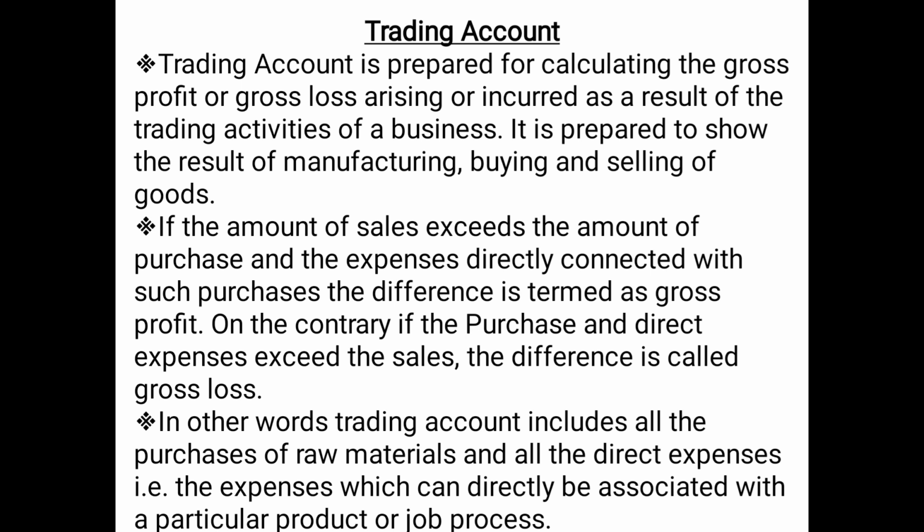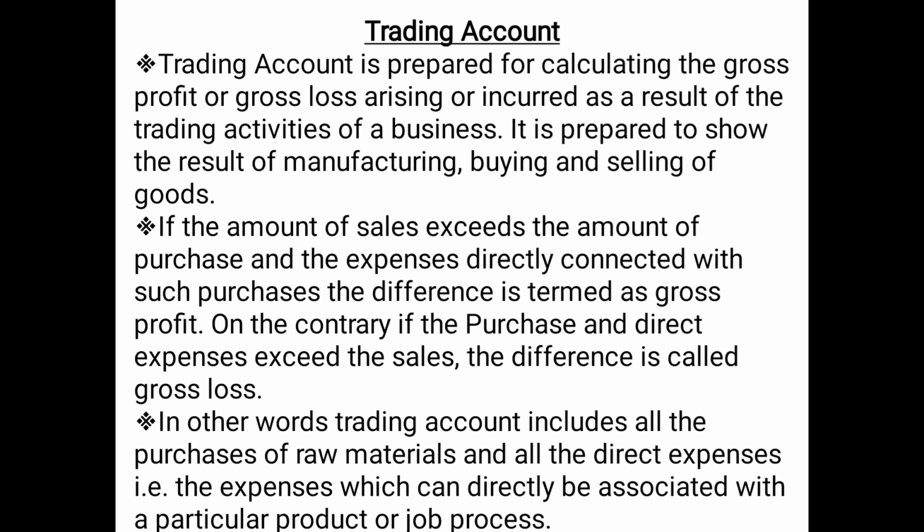For example, for a furniture dealer, buying and selling of furniture will be considered as a trading activity. So whatever gross profit or gross loss he has ascertained by selling and purchasing the furniture, that will be ascertained by preparing a trading account. It is prepared to show the result of manufacturing, buying and selling of goods, and we know that goods means those items purchased for the purpose of resale. Basically the items in which the business trades or deals in. So trading account is prepared to know the gross profit and gross loss, and also to show the result of manufacturing, buying and selling of goods.